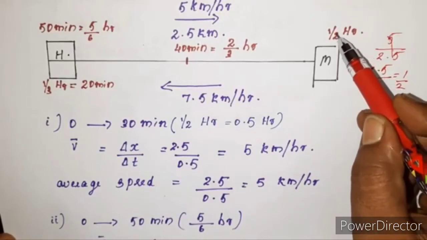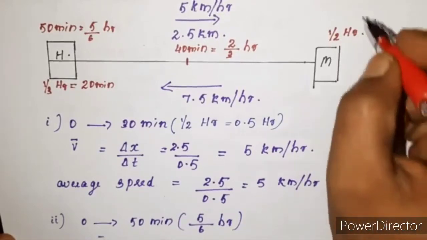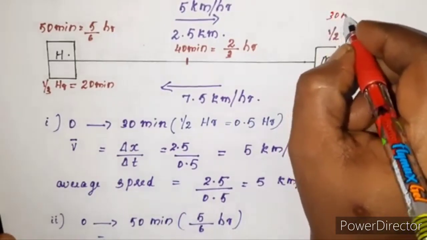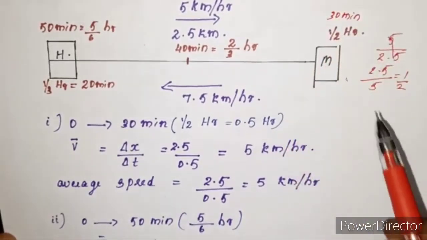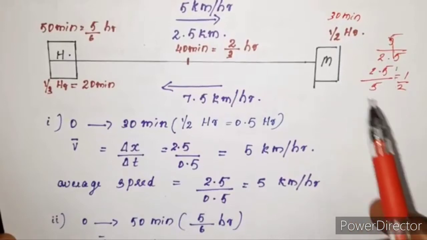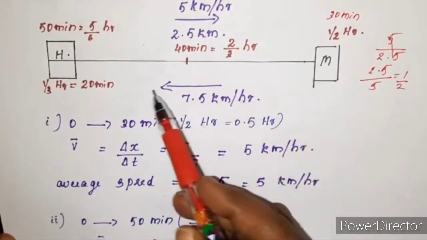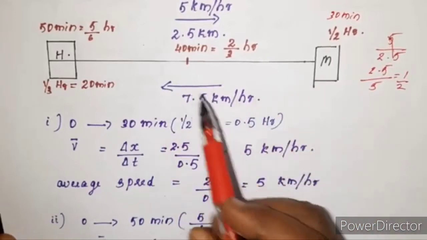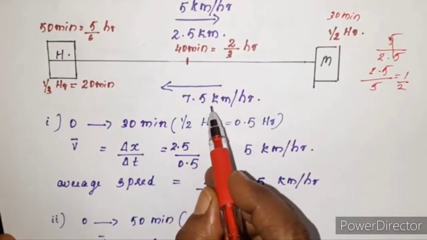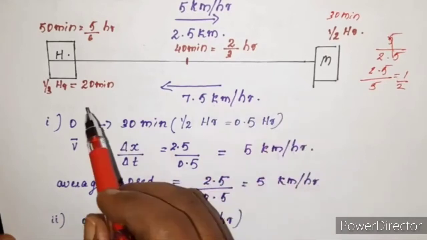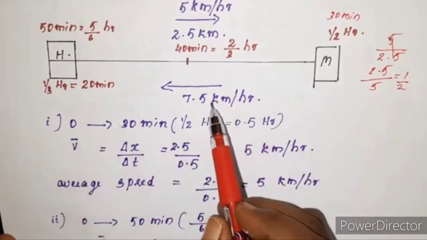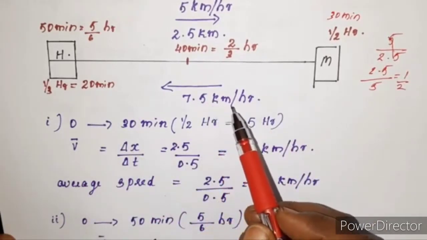So at the end of half an hour, or 30 minutes, he will be in the market. Now, reaching the market, seeing the market closed, he turns back instantly and walks with a speed of 7.5 km per hour. So for reverse motion, his speed is 7.5 km per hour.